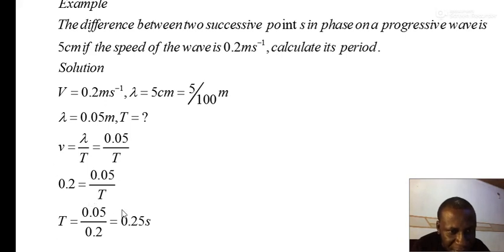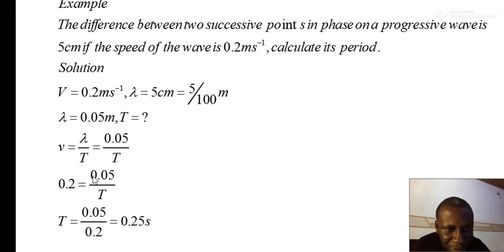If we cross multiply, the student should show that and make t the subject of the formula. We arrive at this expression, and then when we get to that point, we will get the final answer. Please, as a student listening to this or watching this, you must note: have a material beside you where you can actually confirm every idea being given to you at a point in time.